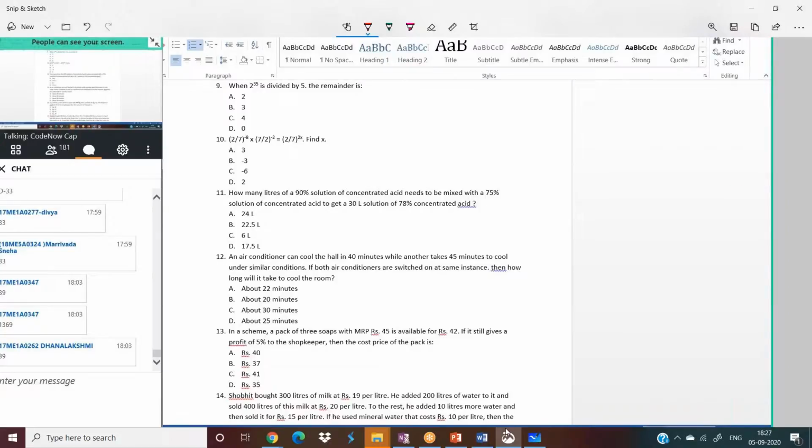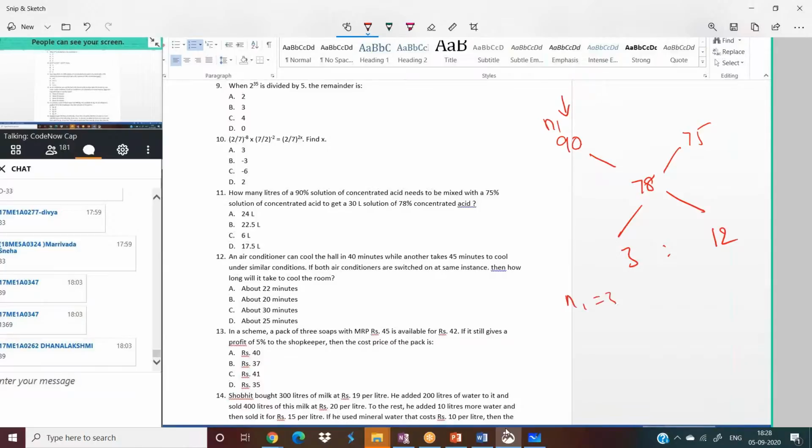What is this? 90% concentrated acid, 75% concentrated acid mixed to 78. So in what ratio we should mix them? In the ratio of 3 is to 90 minus 78, how much it is? 12. So we should mix them in the ratio 3 is to 12. Is it clear?